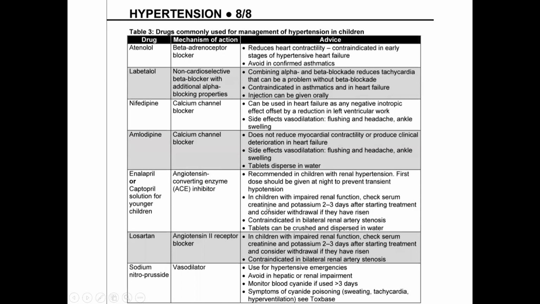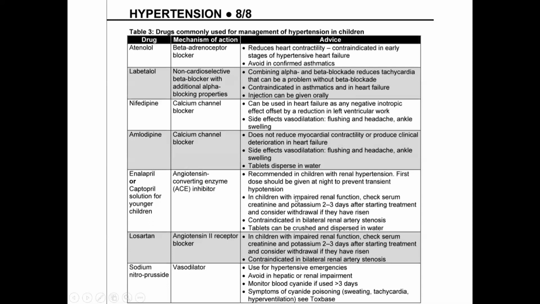Okay, now another important thing about this drug: in children with impaired renal function, 2 to 3 days after giving this drug, you should check two important things. One is serum creatinine, another is serum potassium, and if either of these is increased, you just withdraw the drug. Okay, and this drug is contraindicated in bilateral renal artery stenosis.